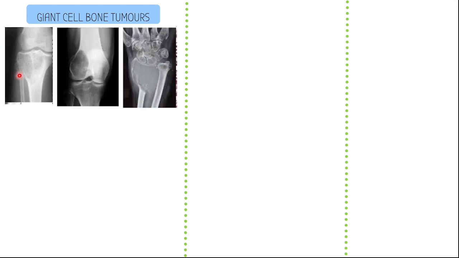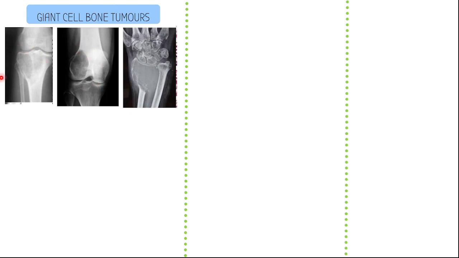So you can see three X-rays here. This is a femur, this is a femur, this is a hand. Obviously on an X-ray, white means dense, meaning bone. Black is less dense, basically meaning the bone has been replaced with soft tissue. So that shows excessive osteoclast activity. What features can you see here? Well, they're basically all at the end of bones, towards the epiphysis, the growth plate side of things. And they all have these nice, very regular outlines that you can draw a circle around.